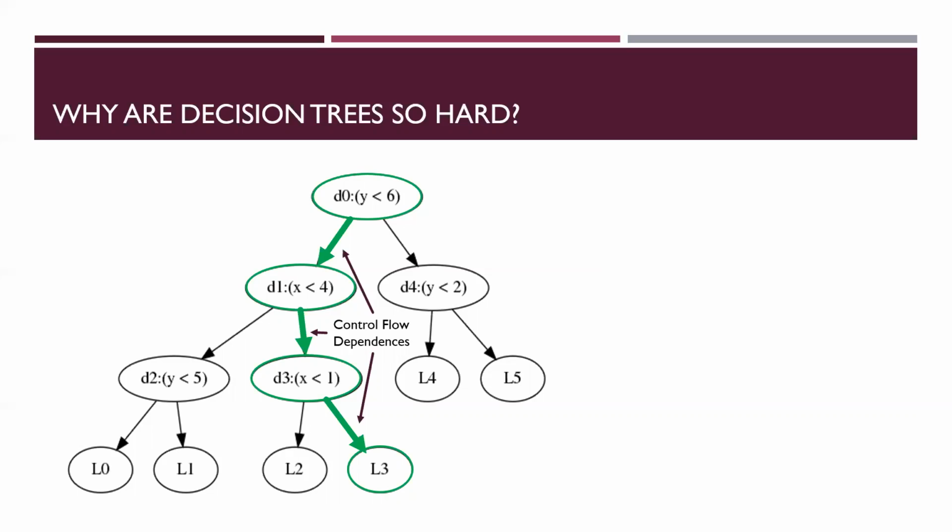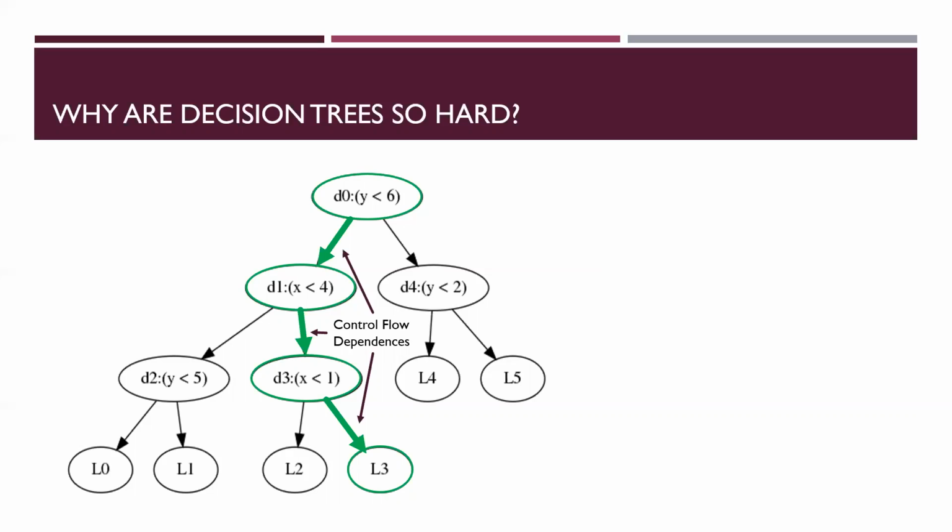The traditional algorithm for evaluating decision trees is to start at the root and walk down the path corresponding to the sequence of decisions until reaching a leaf. The control flow dependence between the current node and the next node to evaluate makes this an inherently sequential process that cannot be easily vectorized.